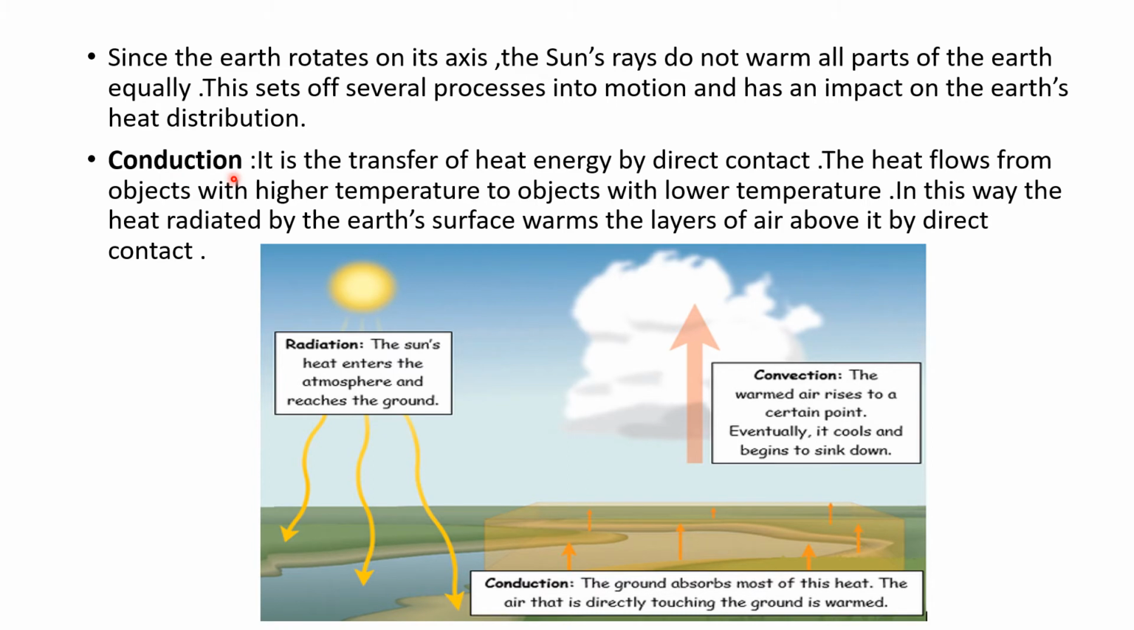First we have conduction. It is the transfer of heat energy by direct contact. The heat flows from the objects with higher temperature to objects with lower temperature. In this way, the heat radiated by the Earth's surface warms the layers of air above it by direct contact. As you can see in this diagram, here they have shown conduction. The ground absorbs most of the heat. The air that is directly touching the ground is warmed. So the heat is being transferred by contact. This is called conduction.